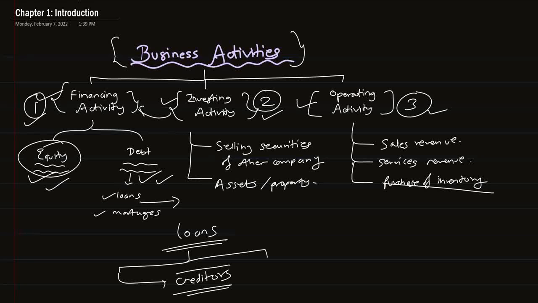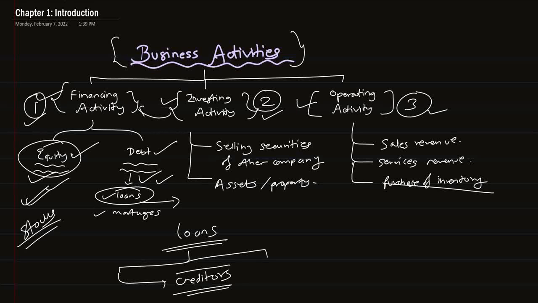So all this comes under financing activity. To finance a business, we can either finance the business by equity or by debt. In equity, one of the methods of financing a business is issuing stocks, and in debt, one of the methods of financing the business is by taking loans. So this is one type of business activity, which is called financing activity.